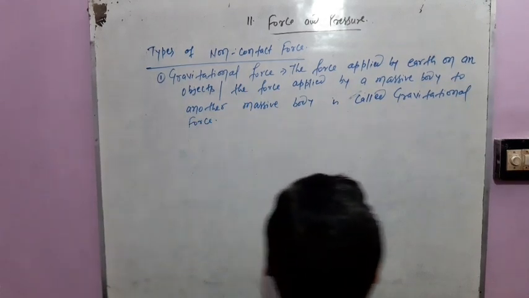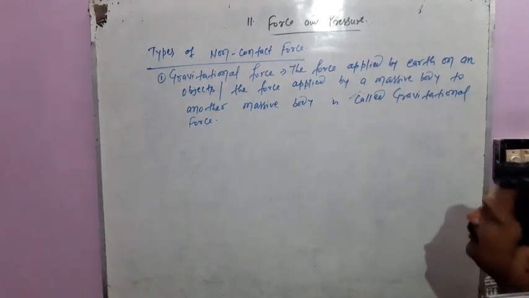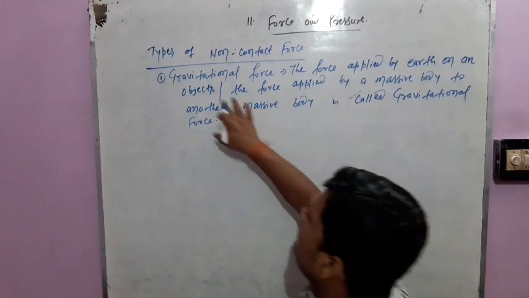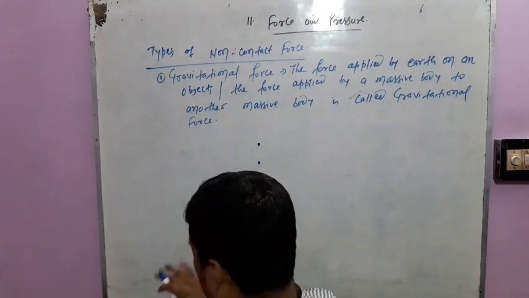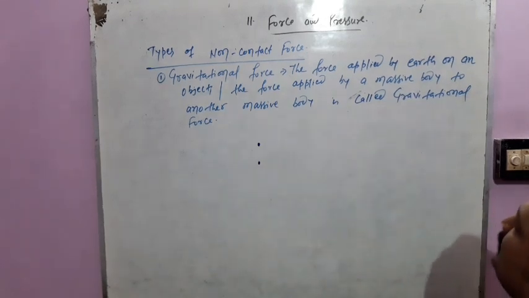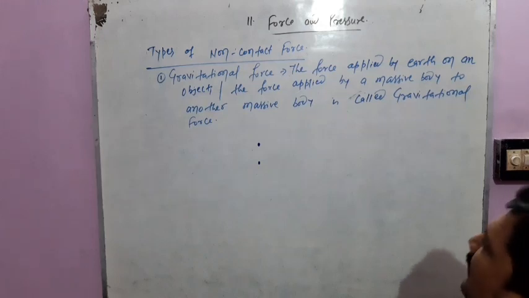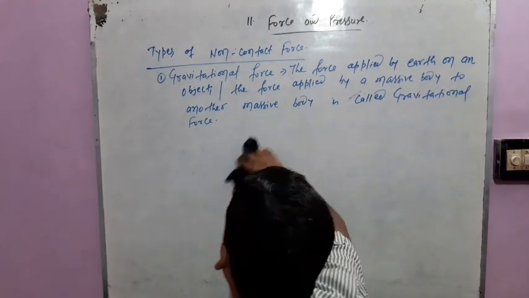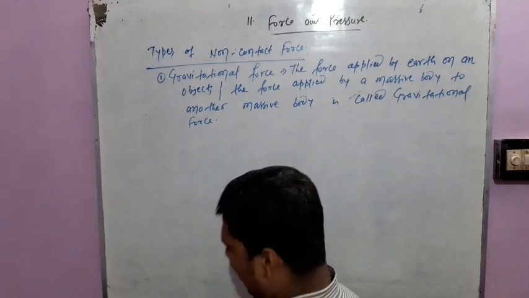The force applied by Earth on an object, or the force applied by a massive body to another massive body, is called gravitational force. Now the next type of non-contact force is magnetic force.